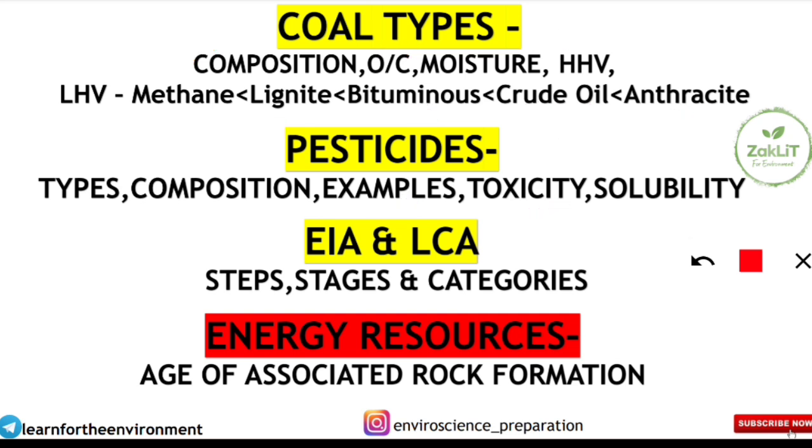Next is EIA and LCA, environmental impact assessment and life cycle assessment. These two, their steps, what are the stages, screening, scoping stages in the EIA and all. LCA stages we all know, it will also be a very important thing, and the categories of the projects coming under the EIA categories, which are exempted, category A, category B1, category B2. All these things are also very frequently asked, so they will definitely be asked in the examination.